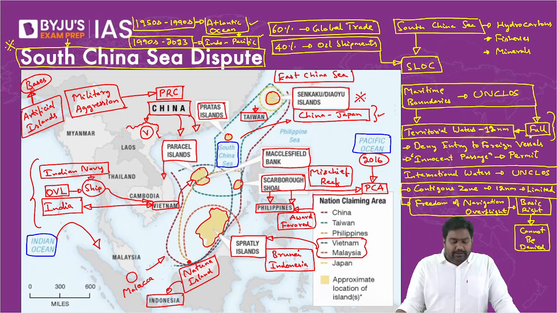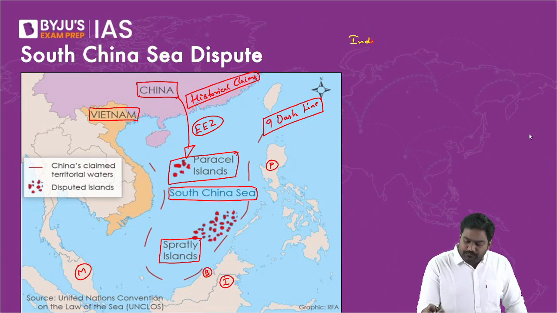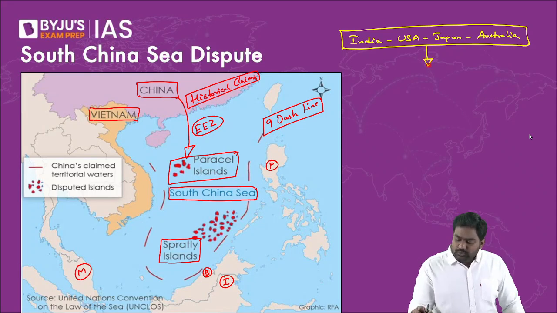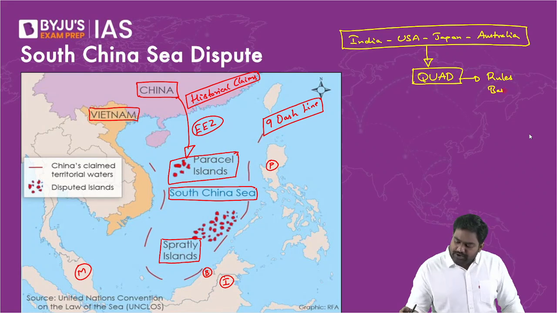So that is why India has aligned with like-minded countries. We have aligned with the United States, with Japan, and Australia. All the four countries are threatened by these activities of China. So they established a grouping called the Quad or the Quadrilateral, with the primary objective of establishing a rules-based order in the Indo-Pacific.